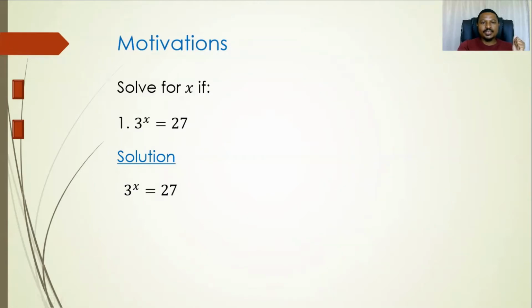So the solution to this, as you can see there, 3 to the x is equal to 27. Now we can see that 27 can be expressed as 3 to the power 3, because 3 to the power 3 is 27. Now our bases, can you see, are the same. Then we can equate the indices, because this could be true if and only if the indices are also the same. So we can safely say here x is equal to 3 in order for this equation, the left-hand side and the right-hand side, to balance.